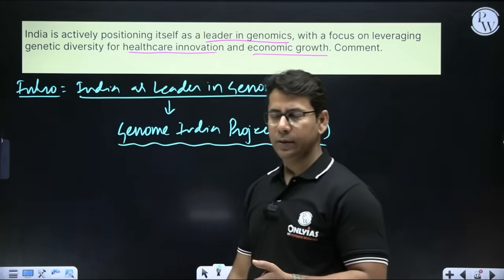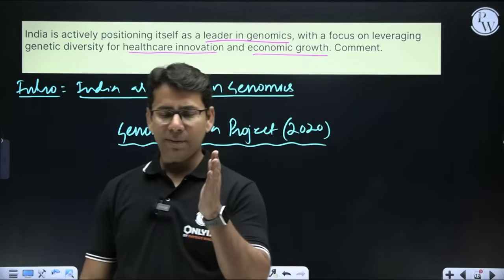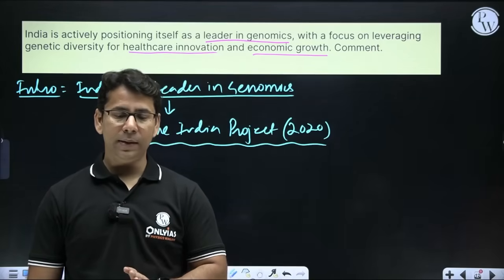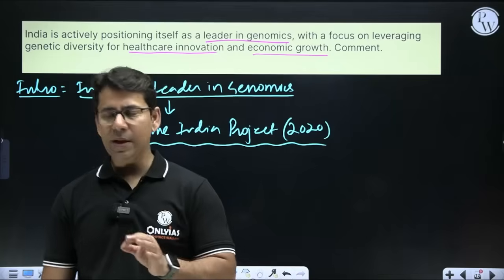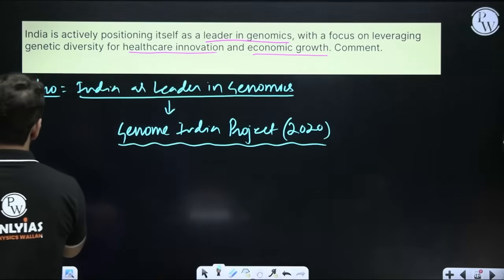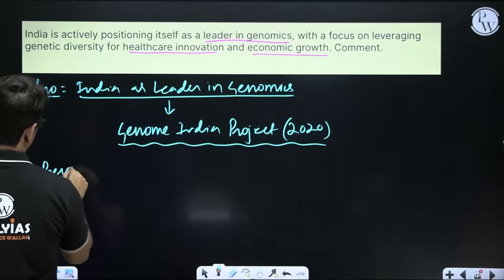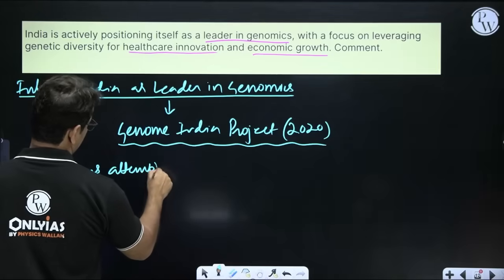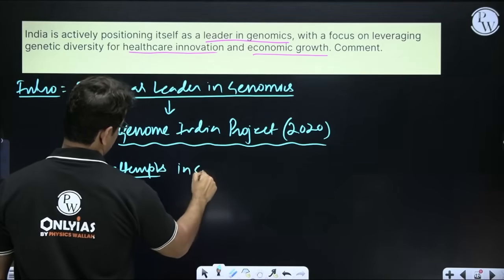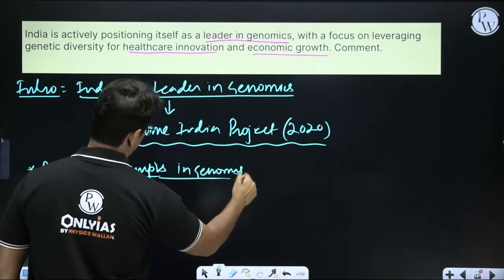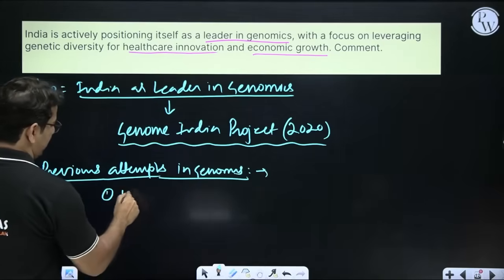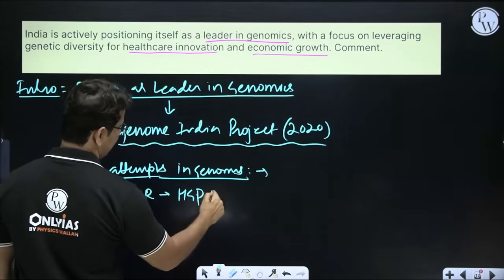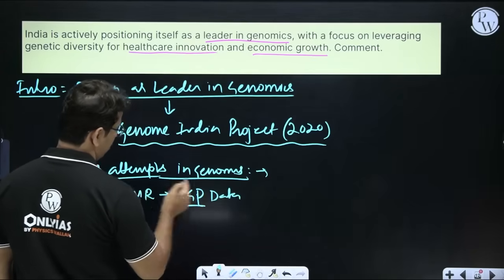And it's not only that. It's not only that we have done the Genome India project. We have started our work long back. So if we talk about previous attempts in genomics, we can mention in the intro part that ICMR, the Indian Council of Medical Research, studied HGP data, Human Genome Project data, which is a USA genomic project.